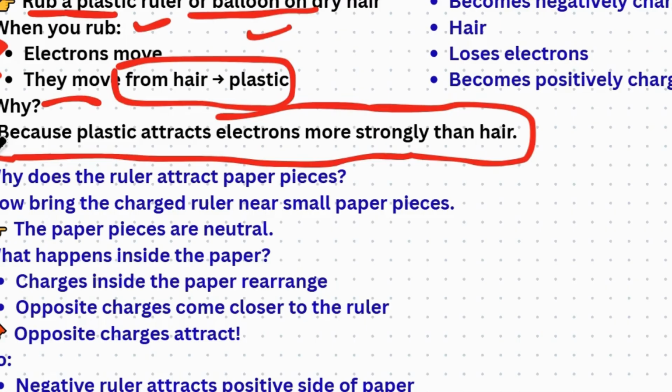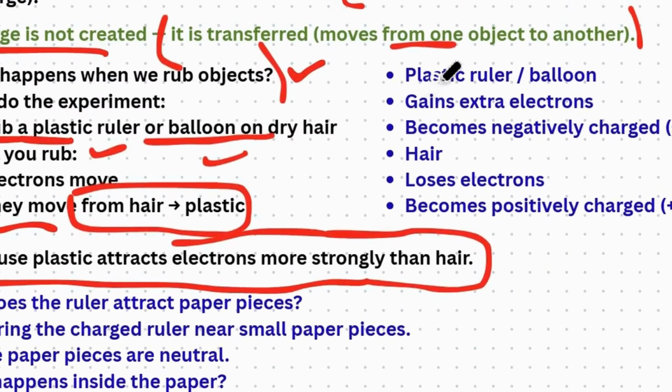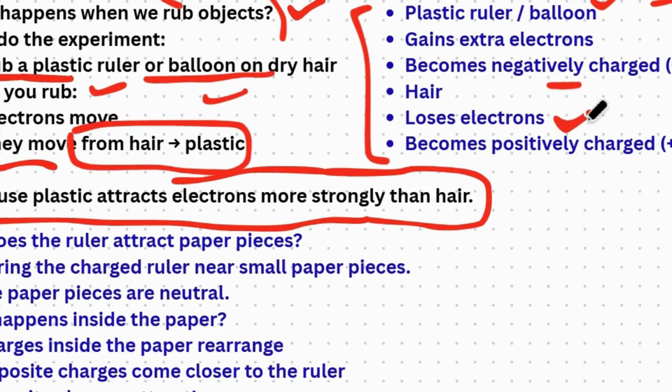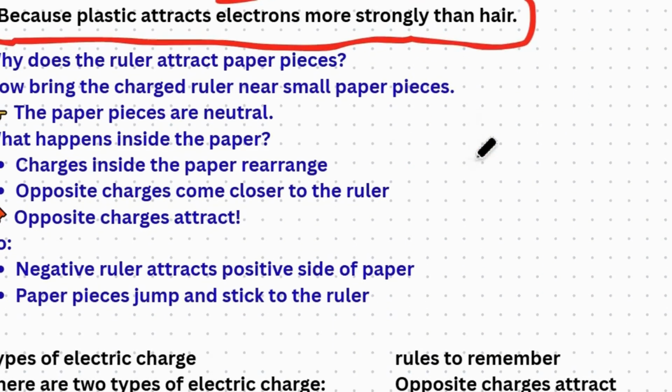Plastic attracts more electrons, while hair has the ability to lose electrons and plastic has the ability to gain electrons. The plastic ruler or balloon gains extra electrons and becomes negatively charged, because it has the property to strongly attract and gain electrons. Next is loss of electrons: the hair loses electrons, which means it becomes positively charged. Now let's move toward the next step.